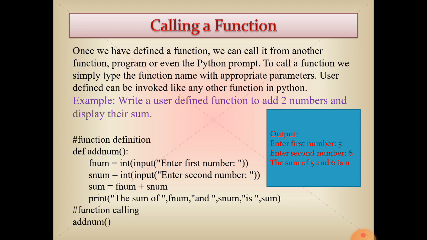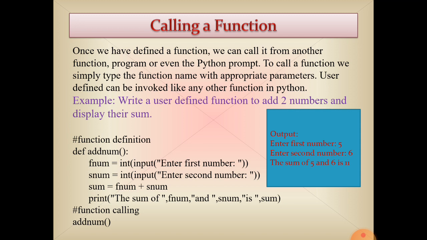To call the function, simply type the name of the function with the appropriate argument. If at function definition time the function takes a parameter, we will pass an argument at the function calling time. A user defined function is invoked like any other function in the program. Just as we call a library function, in the same way we can invoke a user defined function in the program.